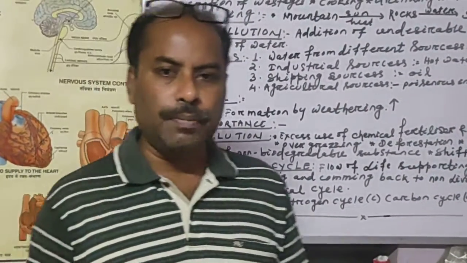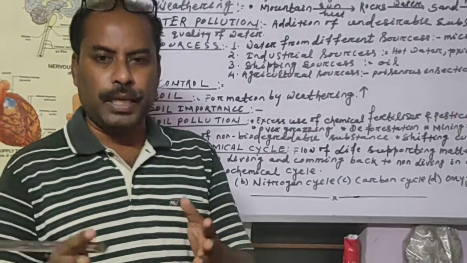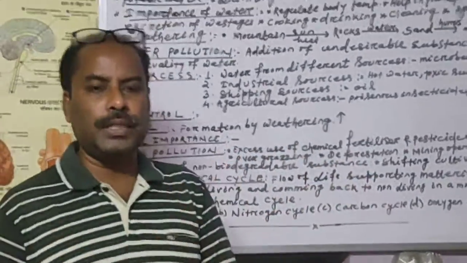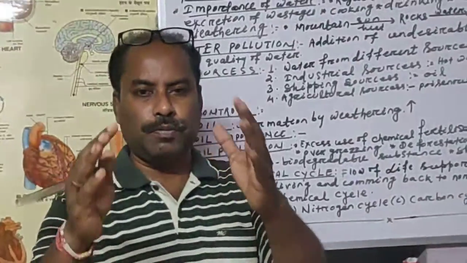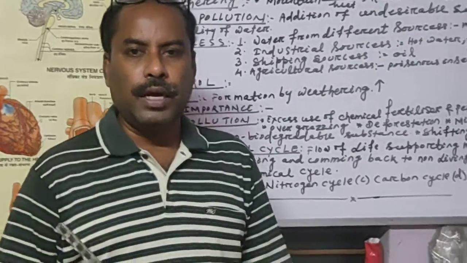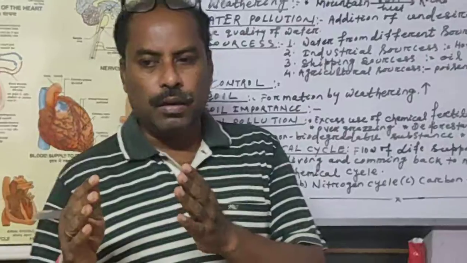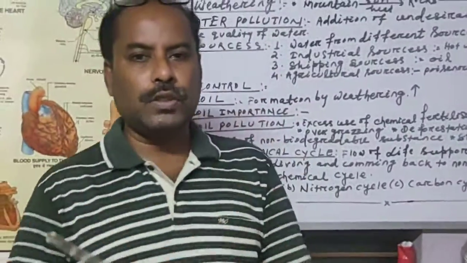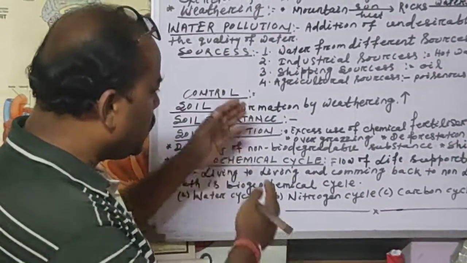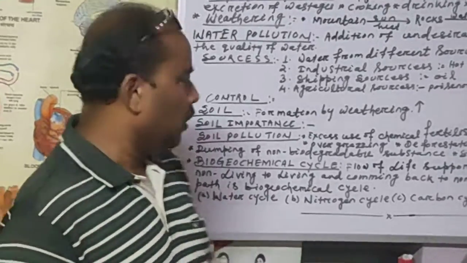Soil pollution we can prevent by controlling all these activities. We should not deforest, rather we have to go for planting. We should not throw garbage here and there, rather we have to dispose of the garbage properly. We should not use more and more fertilizers and pesticides, rather we have to use manures and compost, that is biomanure, biocompost, etc. All these things we have to follow to check soil pollution. Finally, we will come to